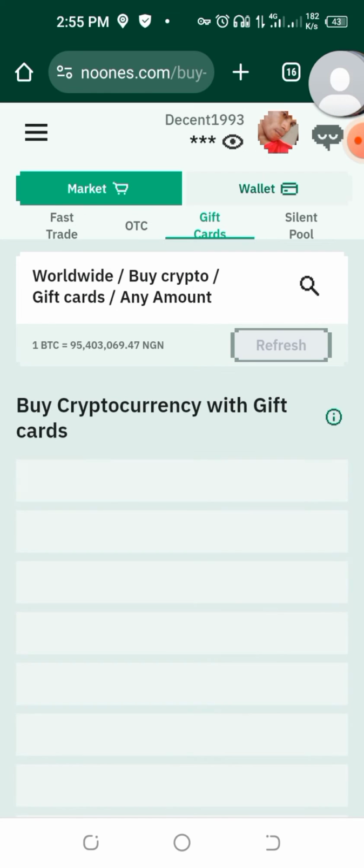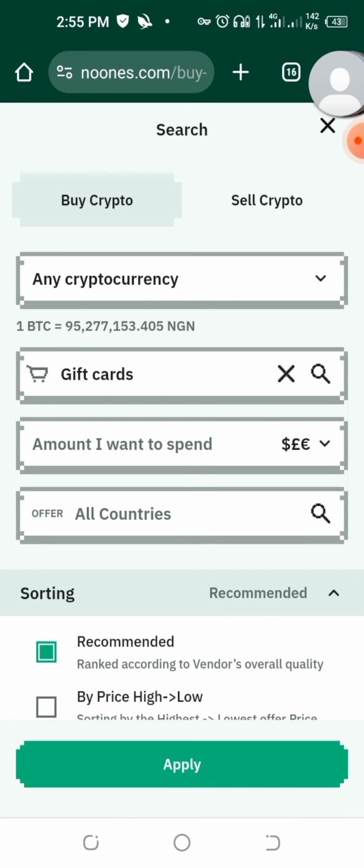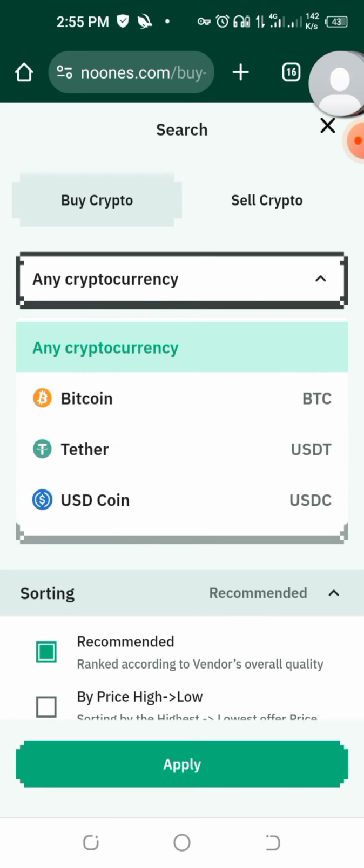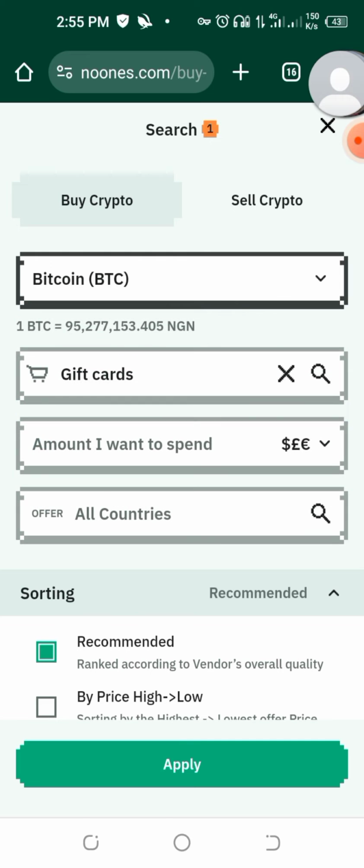That person asked how they can send a Visa prepaid gift card. Now, this is what you are going to do when you get to this level. You click on this search. You click on Bitcoin. Do you understand? You click on this place that says cryptocurrency. You choose Bitcoin. You see this where it says gift card. You click on it and you write.